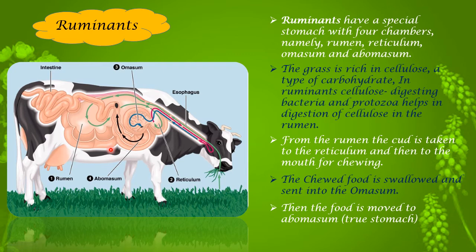Gastric juices like pepsin, renin are secreted along with hydrochloric acid, helping in churning the food particles, and most of the digestion gets over inside the stomach, and then it moves on to the small intestine. It's the same way here in the true stomach. The gastric juices help in digestion, and then it is taken onward.